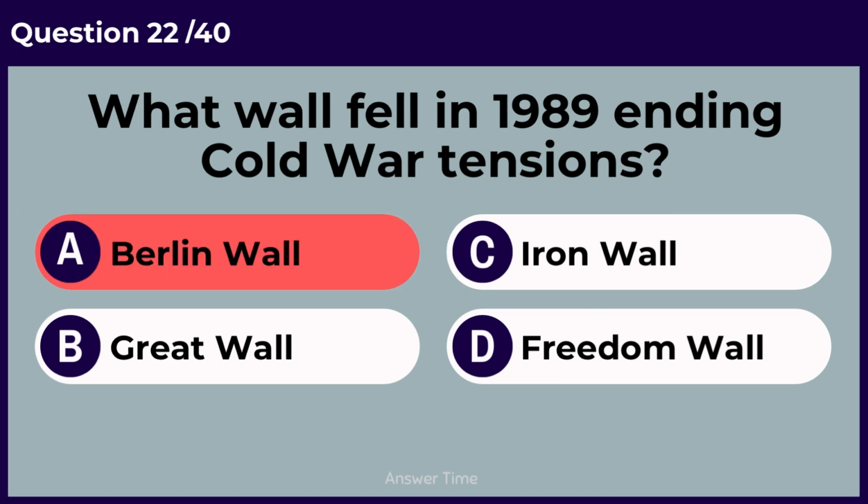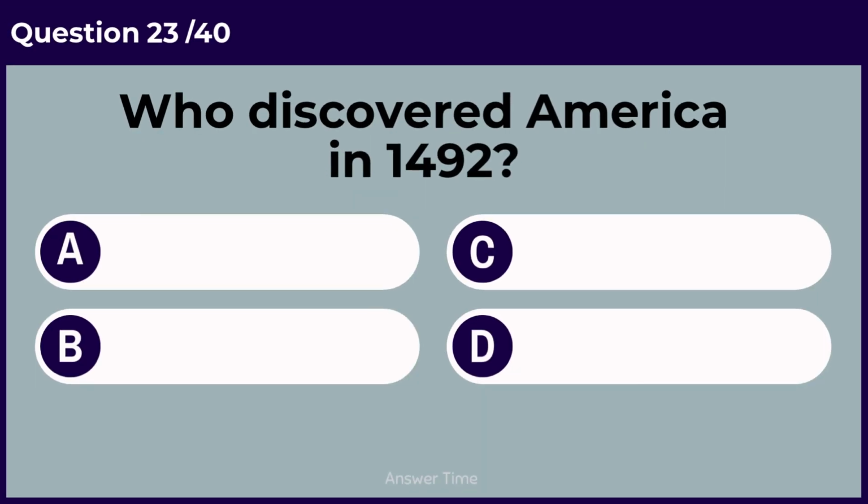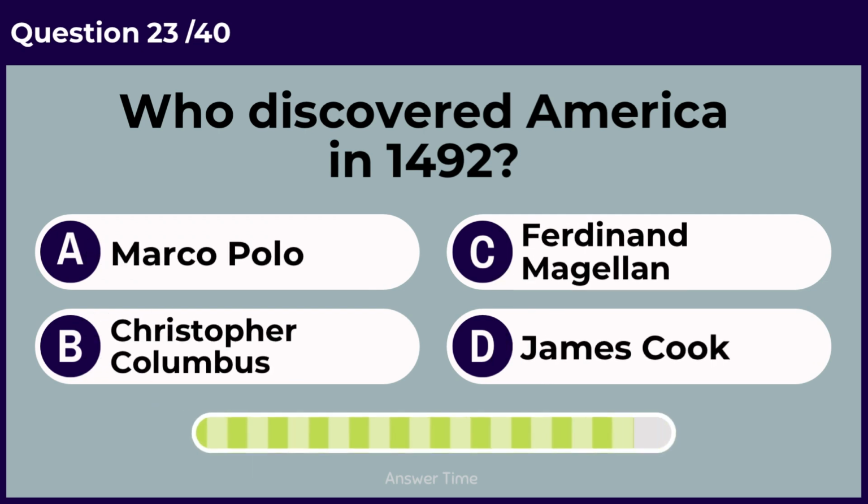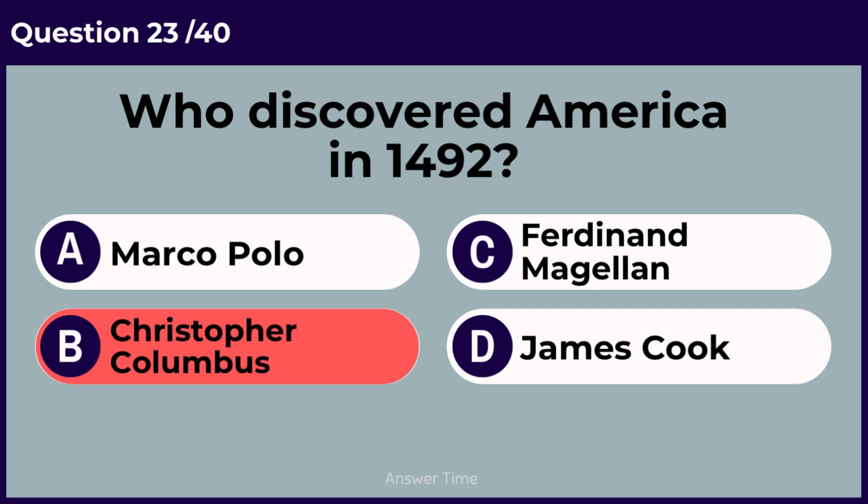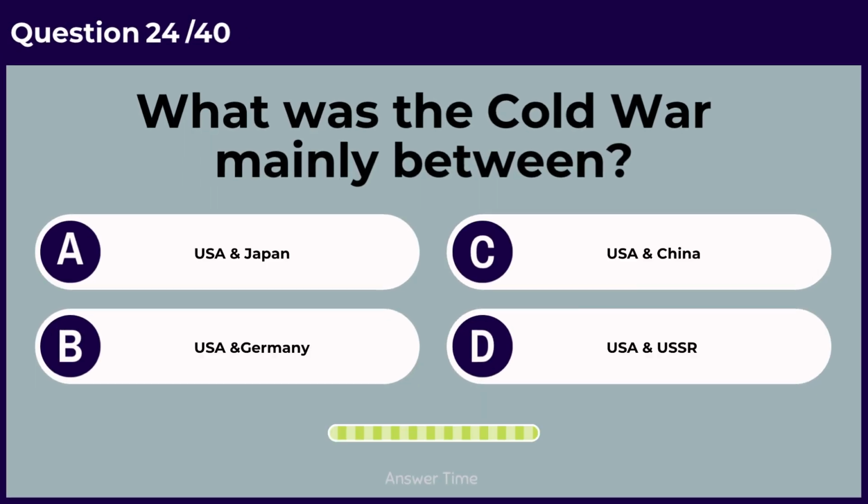Berlin Wall. Who discovered America in 1492? Christopher Columbus. What was the Cold War mainly between?